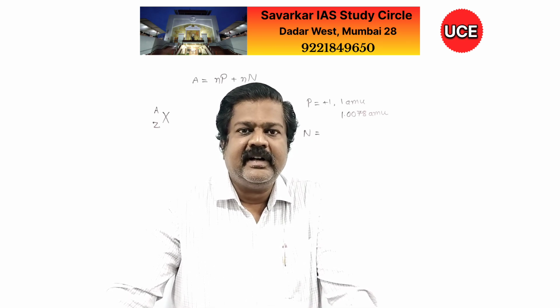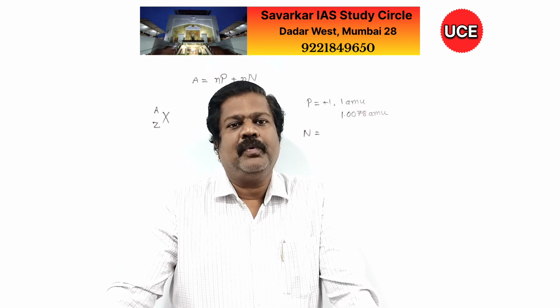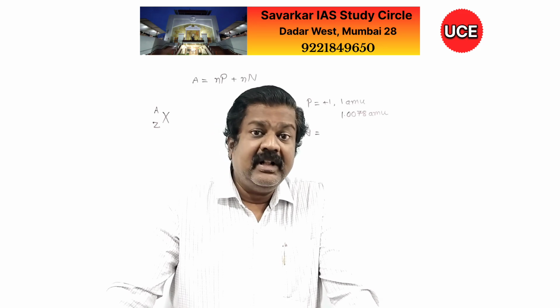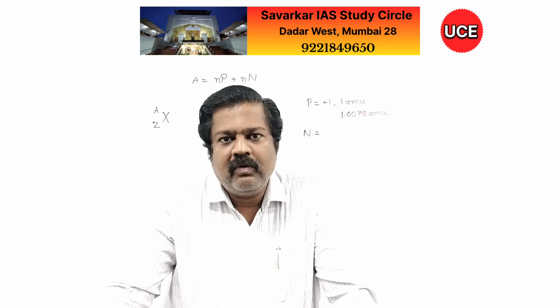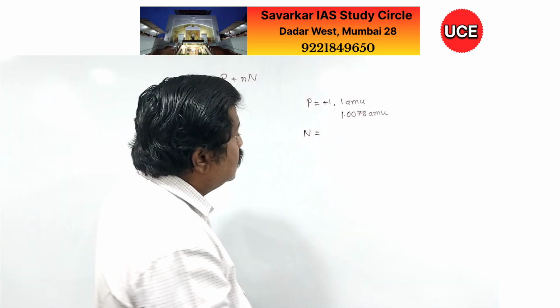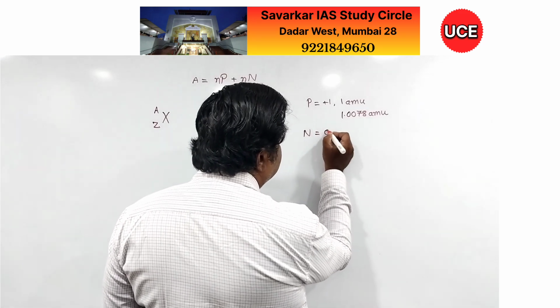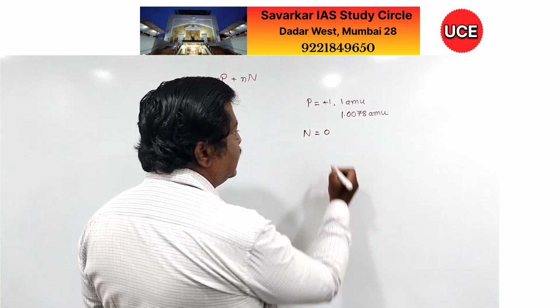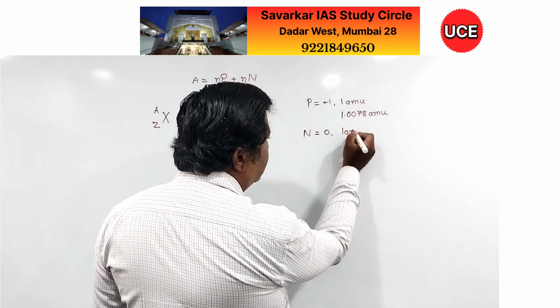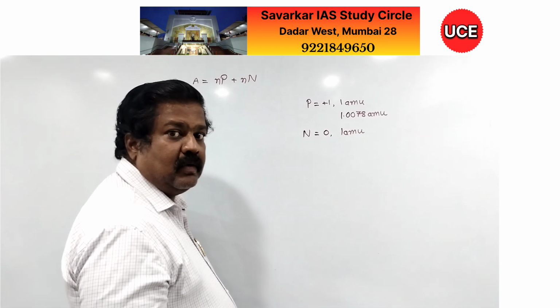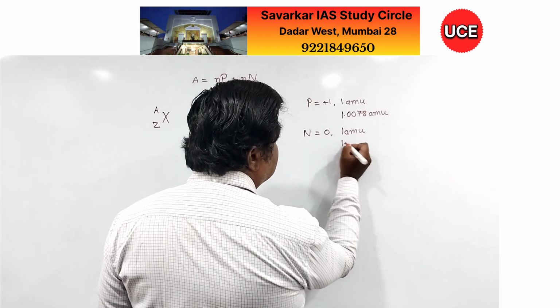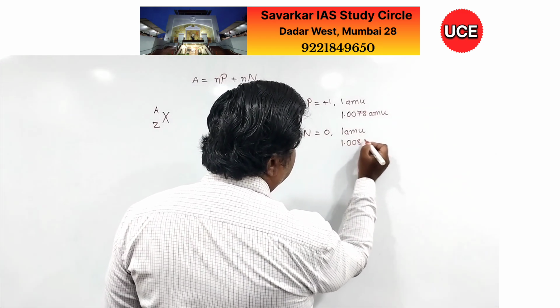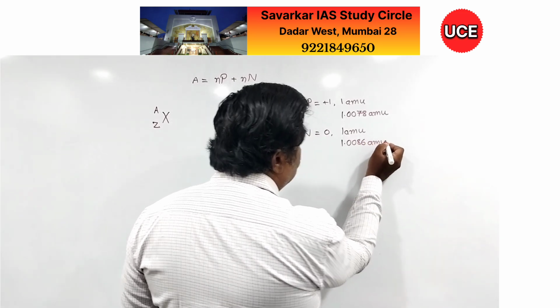That's why he suggested the neutron. But it was proved at a much later date. In 1932, the neutron was proved by Chadwick. So here, the neutron charge is 0. It does not have any charge. Mass for general purpose is 1 AMU, but for detail purpose, it is 1.0086 AMU.